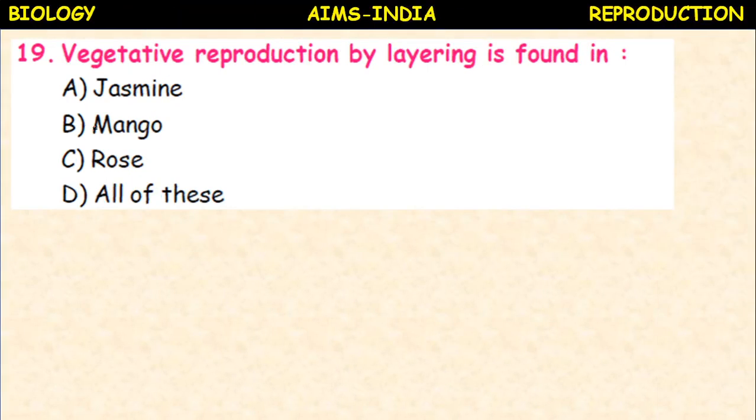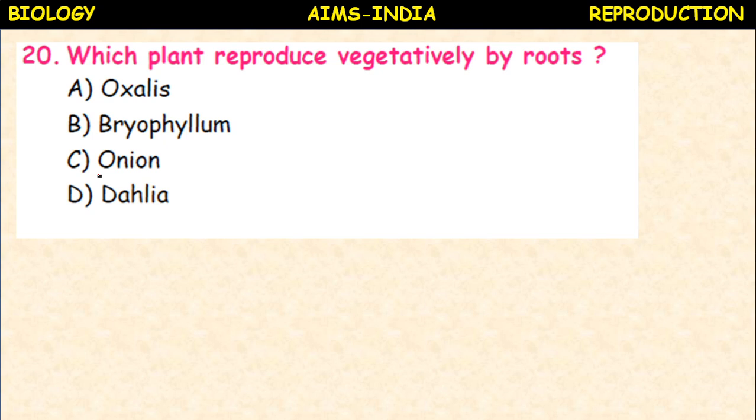The vegetative reproduction by layering is found in jasmine, mango, rose, all of these. So layering can be done in all the above types of plants. Which plant reproduces vegetatively by roots? Oxalis, bryophyllum, onion, dahlia. Oxalis, runners; bryophyllum, epiphyllous buds or leaf buds; onion, bulbs.